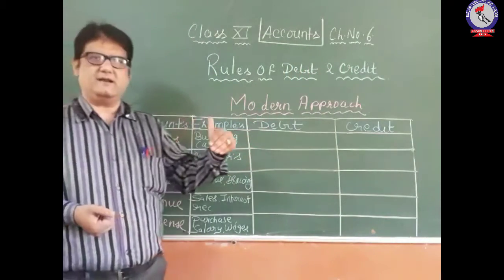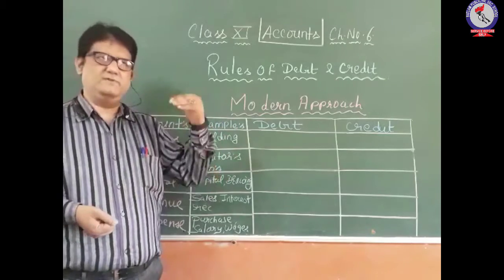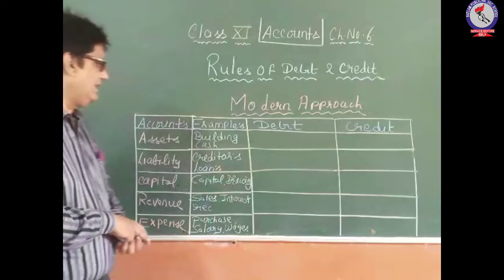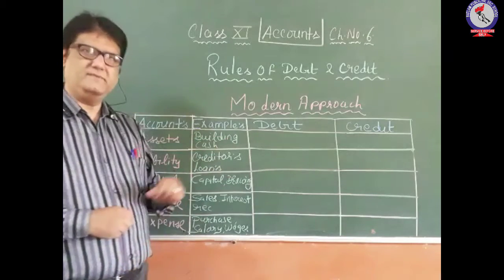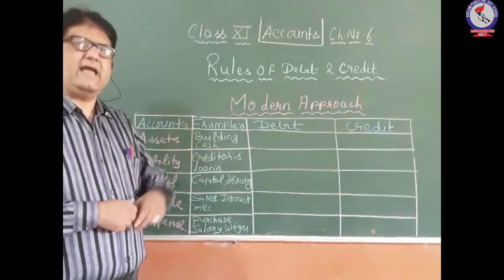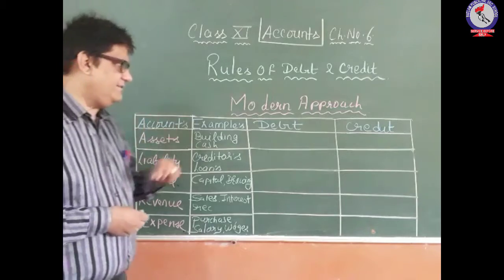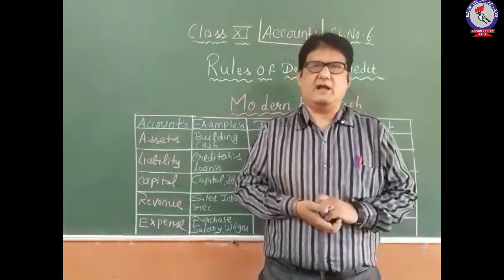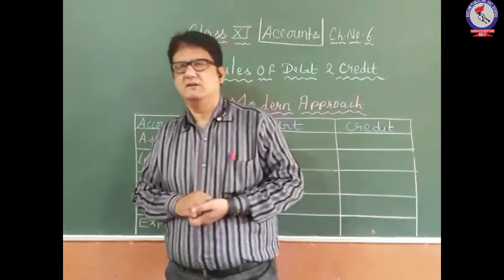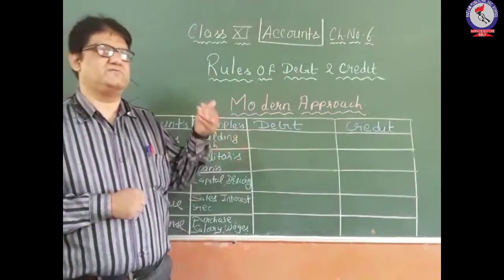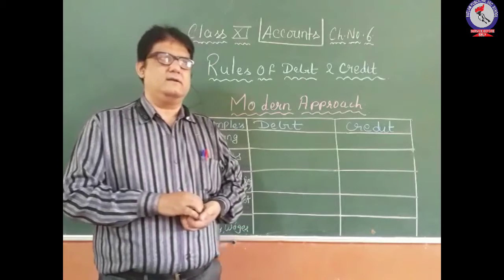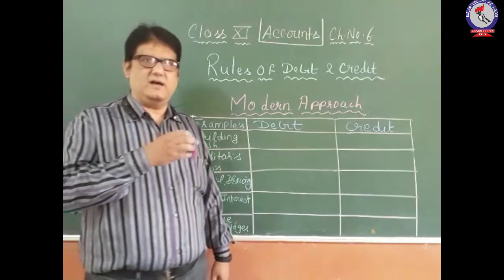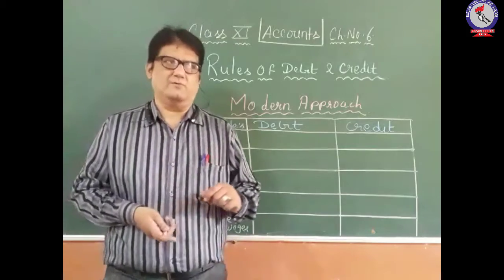So assets are in the ownership of the proprietor. The proprietor has the right on those things, for example building, cash, etc. Now we have to see, while recording the transactions related with assets, what rules we have to follow, and on the basis of those rules of debit and credit, how the assets will be recorded in the books of accounts.